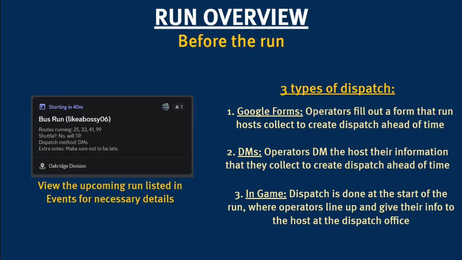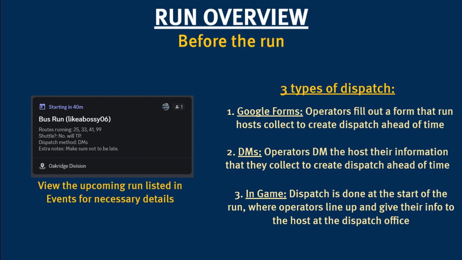The next section of this briefing is what to expect in a run session. Runs are ultimately the face of the group's operations. In these sessions, operators are dispatched on a certain route or two to service, given by the host. You can check the Discord Events tab in the Communications server to check on any upcoming runs. Crucial details are listed in these events, which includes the type of dispatch that is being conducted for that particular run. Run hosts have a choice to use 3 different types of dispatch.